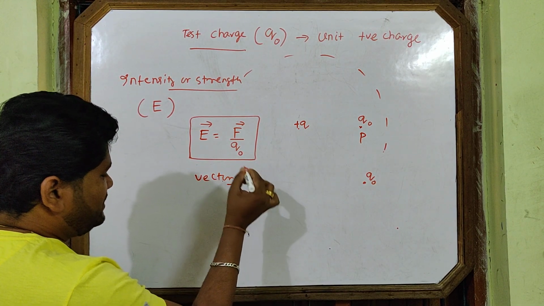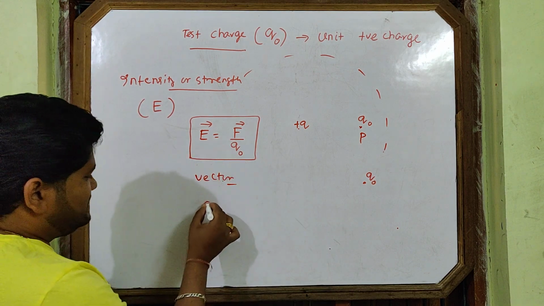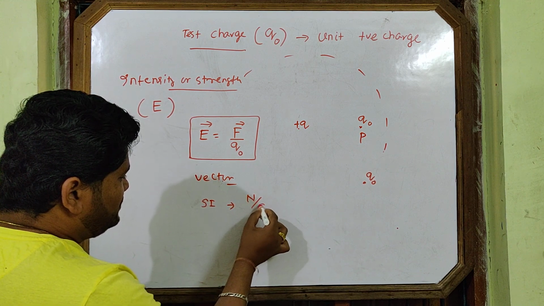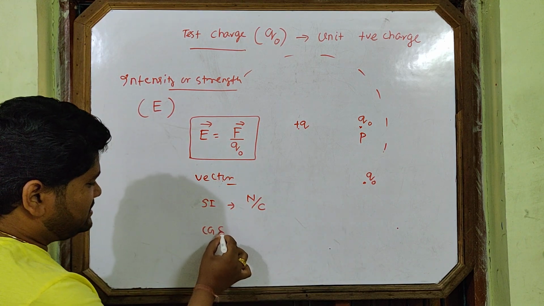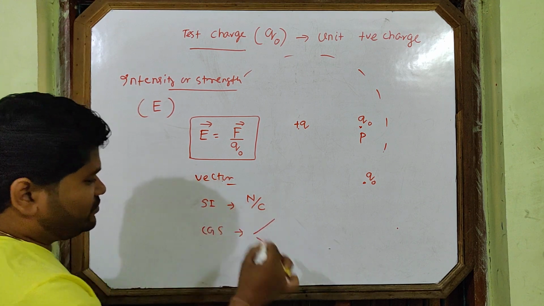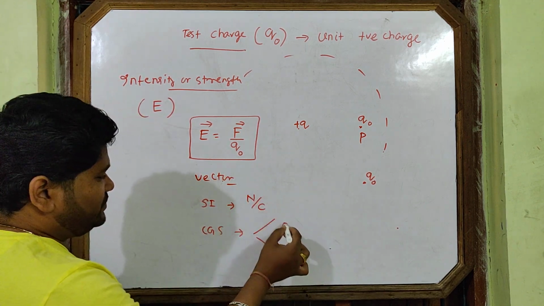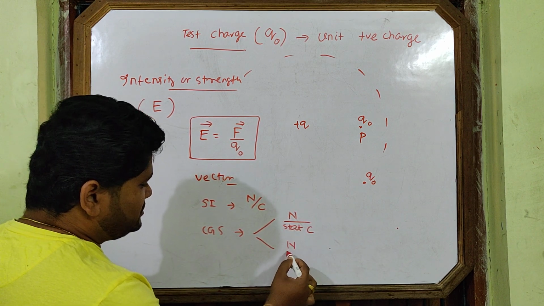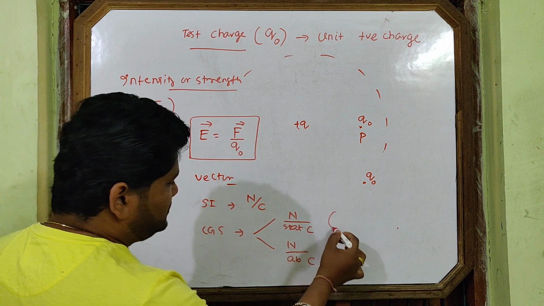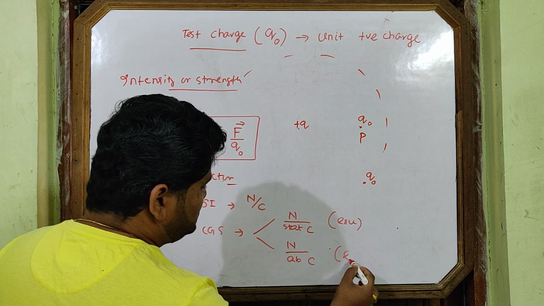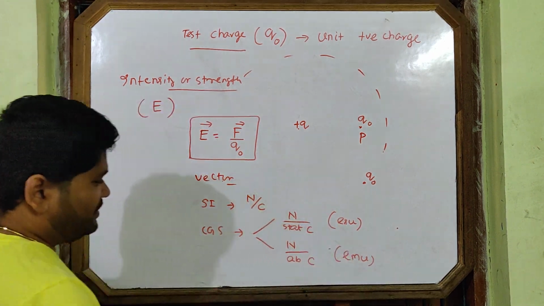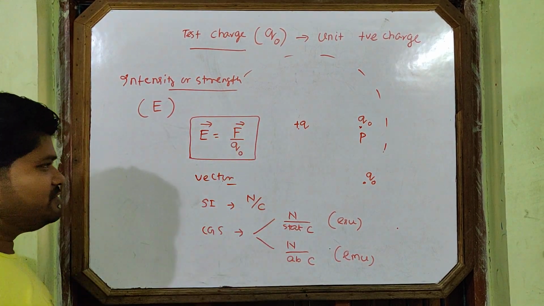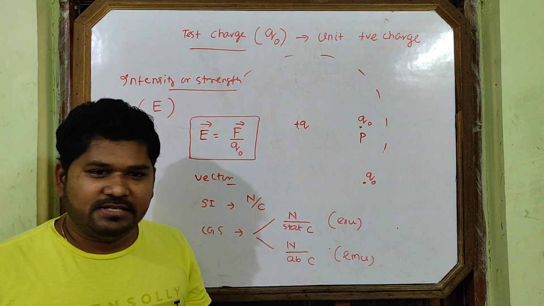It is a vector quantity because it is force. Its SI unit is Newton per Coulomb. For CGS units, I have told you there are two types, ESU and EMU. ESU is Newton per stat Coulomb, and this is Newton per Coulomb for EMU. You can also find its dimensional formula by putting the force dimension divided by the charge dimension.